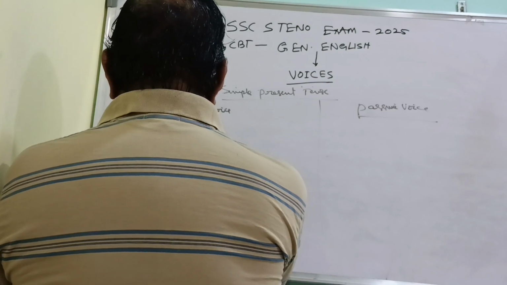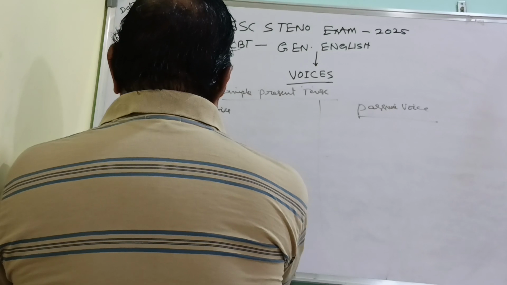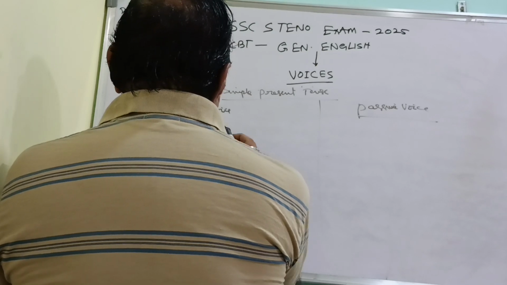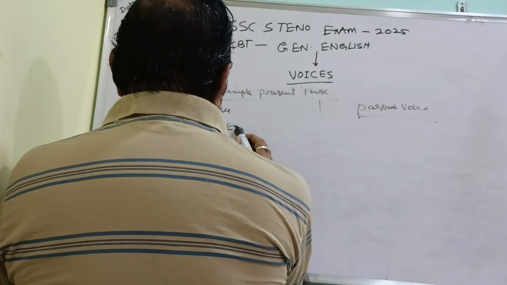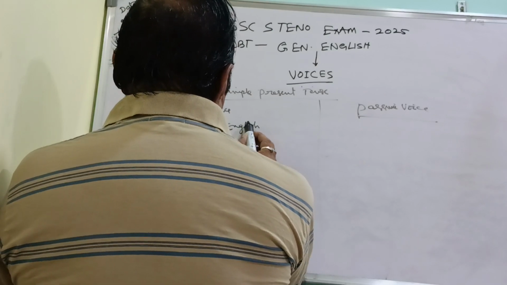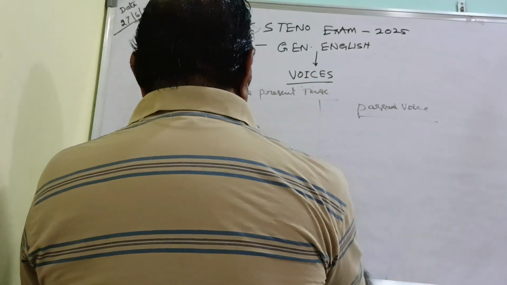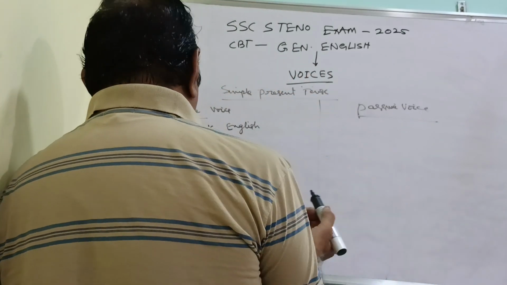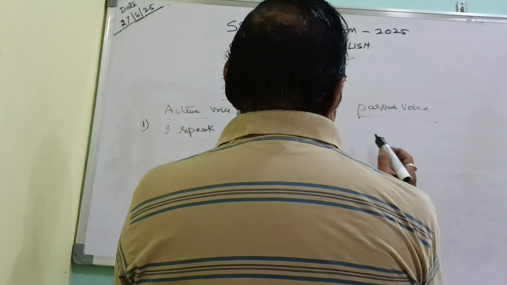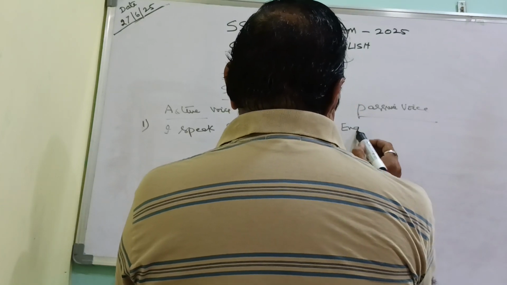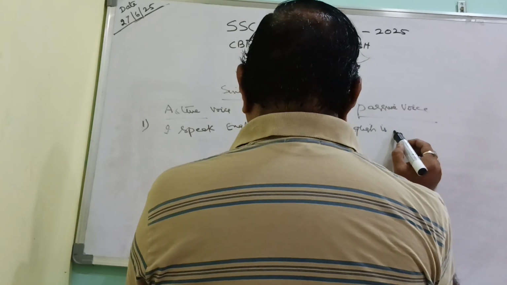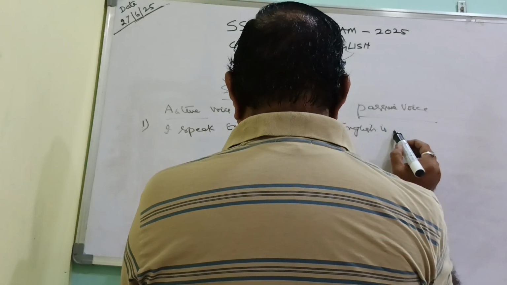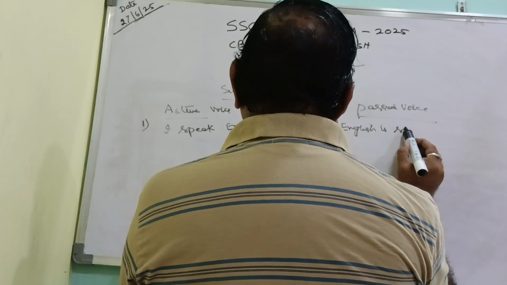I speak English. See, this is simple present tense. I speak English. Active voice will be written like this. Whereas the same thing, suppose we are writing in the passive voice: English is the subject, and is spoken.